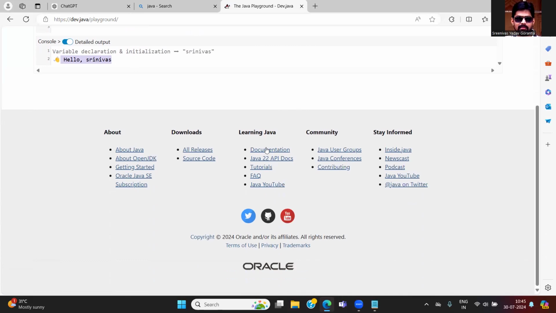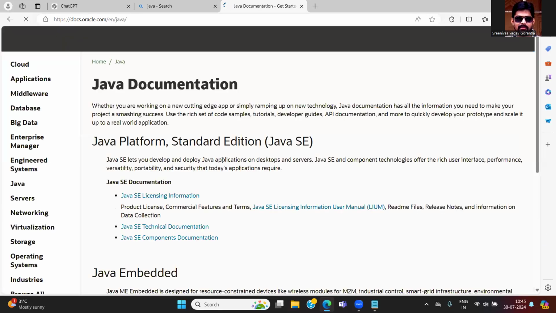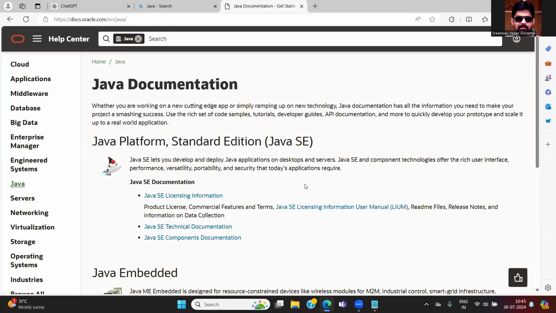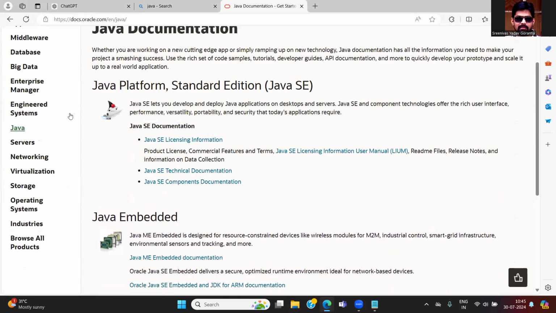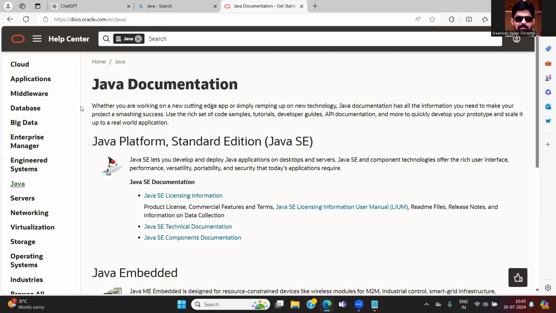And just go down. Whenever you go down, you will have documentation for Java. The documentation is very high level. You will find completely Java-related topics here. How Java is available in the cloud, how Java applications are built, how Java is used as middleware, how Java connects with databases, how Java is available in big data.